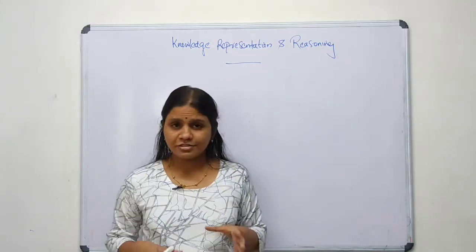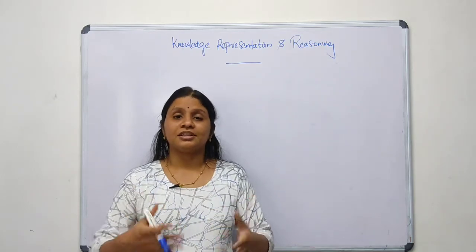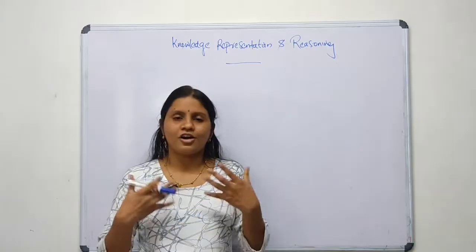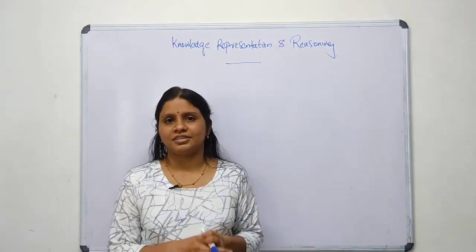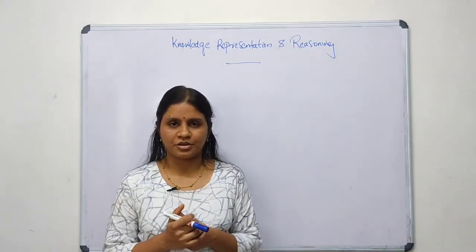It is a universal fact that if a person knows more about a particular subject, the chances of making correct decisions or actions will be higher, because he has thorough knowledge about that subject.